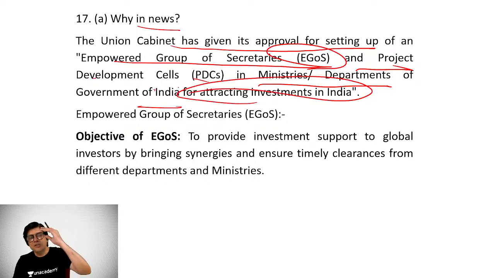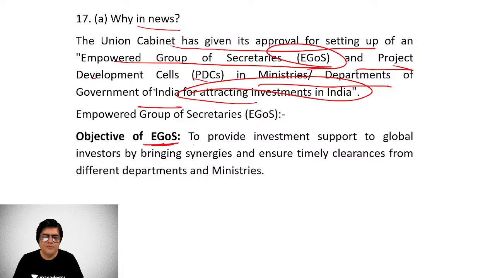This is now the world over, particularly in the developing countries and even in the developed countries, attracting the investors, global investors, is a major plan to ensure that we remain linked to the global economic growth. Firstly, we are able to have the benefits of advanced technology. Second thing, at the same time, we are able to spur our economy to a great extent. So in that direction, a number of countries have done a marvelous job. Of course, India has to do quite a lot more in that direction, but certainly we are on the right path, and this is a major step in that direction, likely to appear in the examination this year.